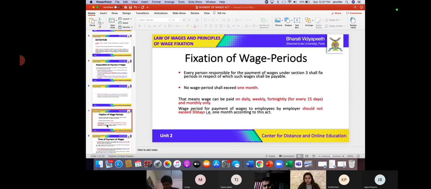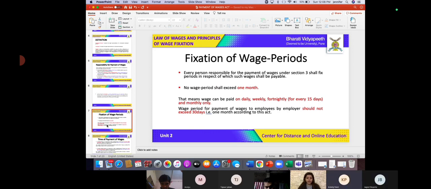Now going further, just a quick recap, we had studied about fixation of wage period as well. Can anyone tell me about the fixation of wage? Can the wage be paid by the employer after a year's time frame? Can it be paid after 6 months, 7 months, 3 months?